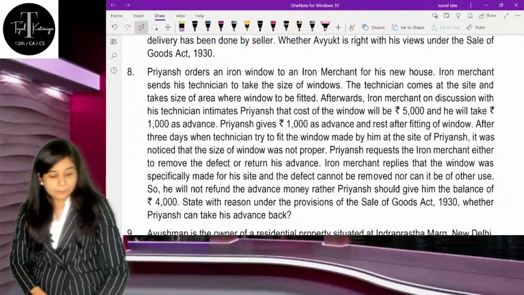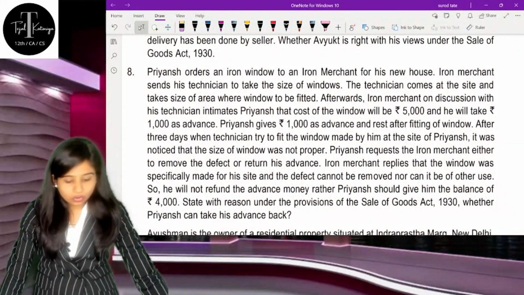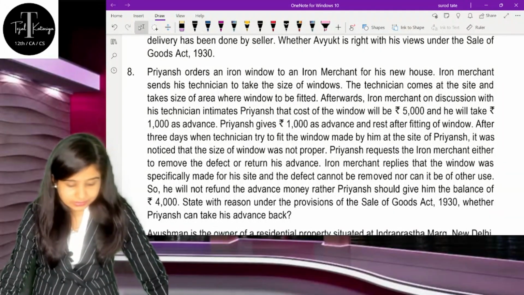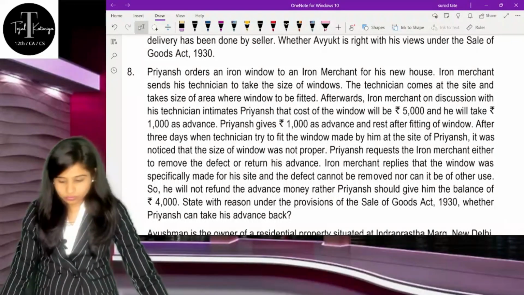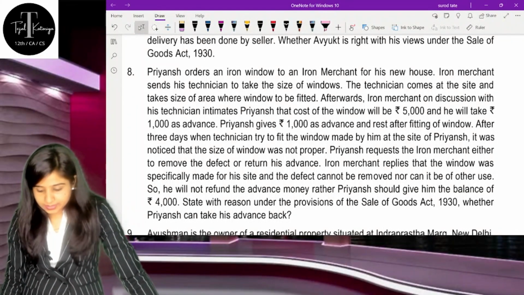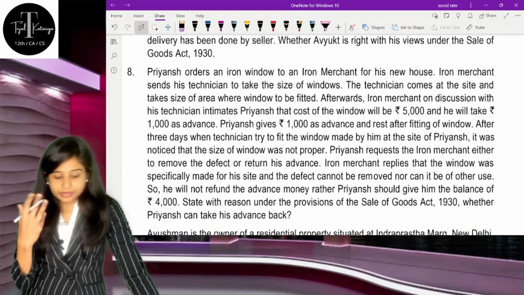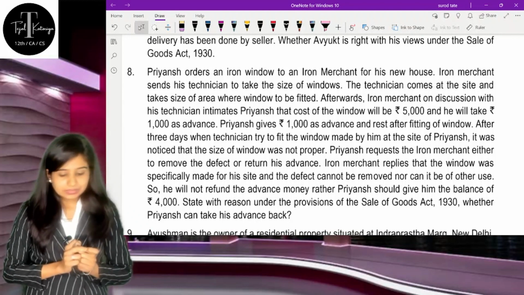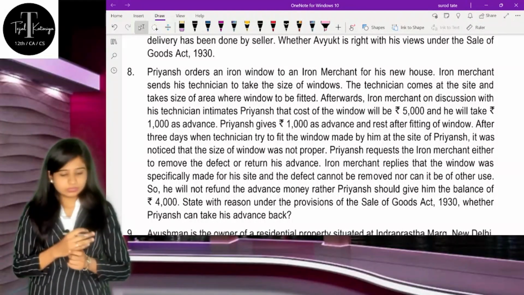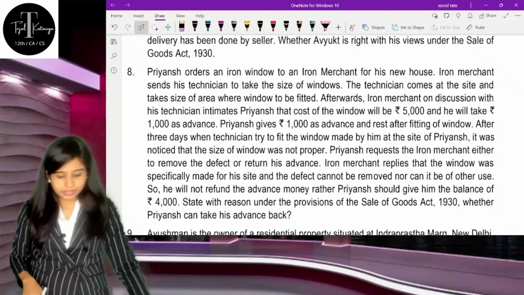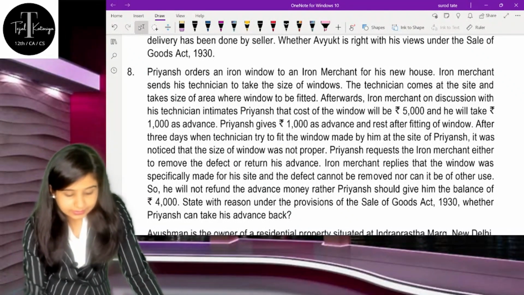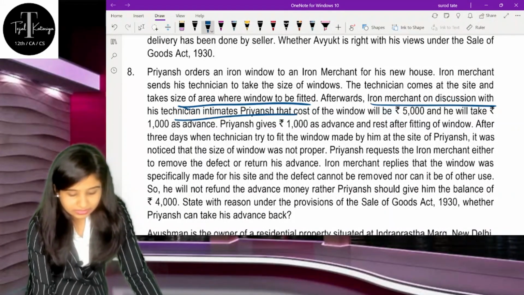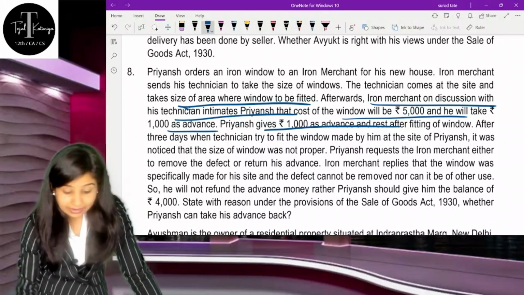Question number 8: Priyansh orders an iron window from an iron merchant for his new house. The iron merchant sends his technicians to take the size of the window. So there is one Priyansh, who has ordered that iron window for his new house, and he is sending somebody to take the size of the window. The technician comes to the site and takes the size and area of the window. Afterwards, the iron merchant discusses with the technicians, estimates the pricing, everything, and Priyansh gave the advance also.